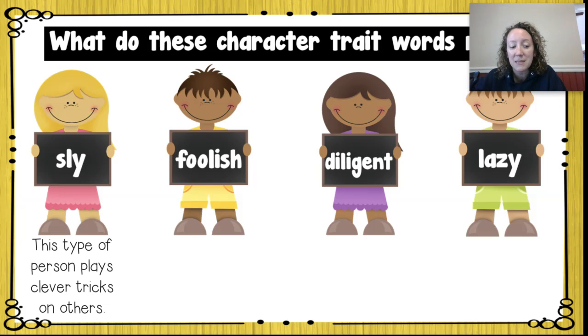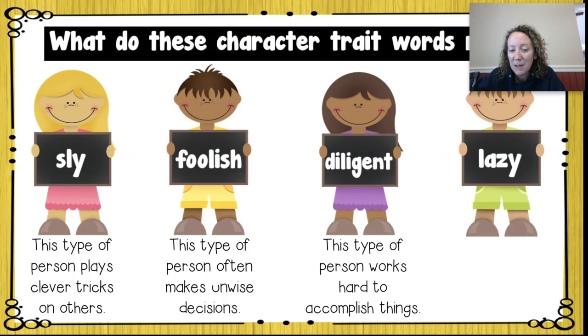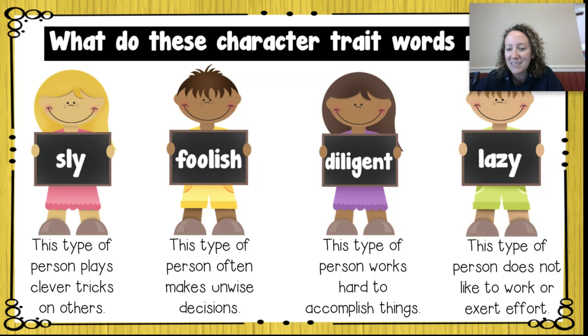So sly means that this type of person always plays clever tricks on others. Foolish, this person often makes unwise decisions, not really smart decisions. Diligent is this type of person works hard to accomplish things. They're like a really hard worker. Lazy, this type of person does not like to work or exert effort. So when I look at these, sly, foolish, diligent, and lazy, I can see that sly, foolish, and lazy are all like negative character traits. You would not want to be called that. But diligent is like a positive character trait.